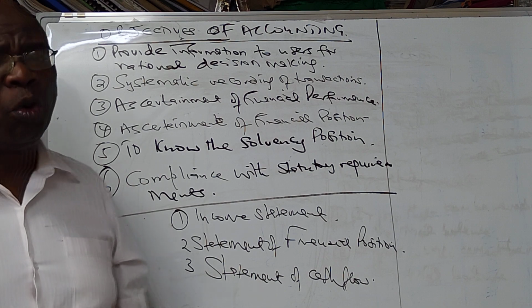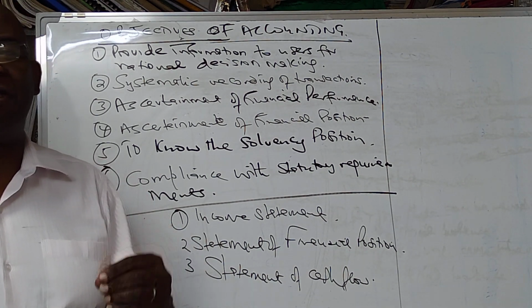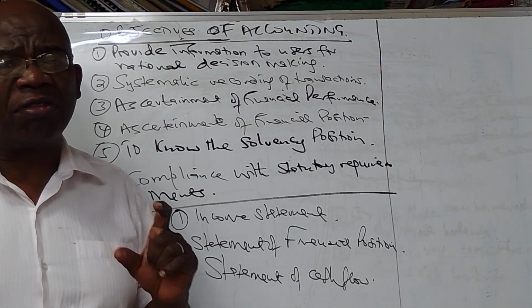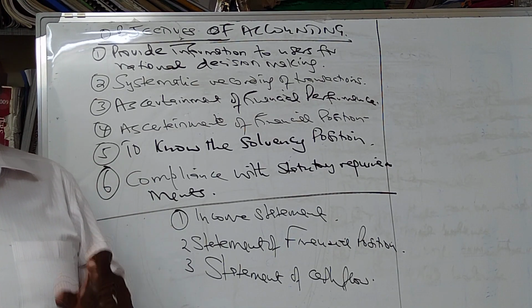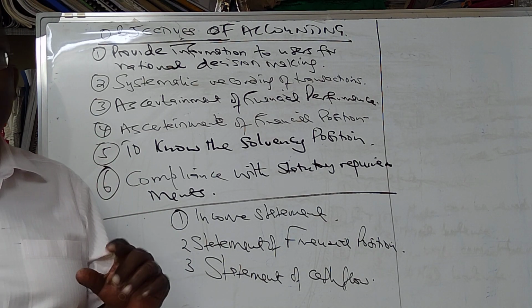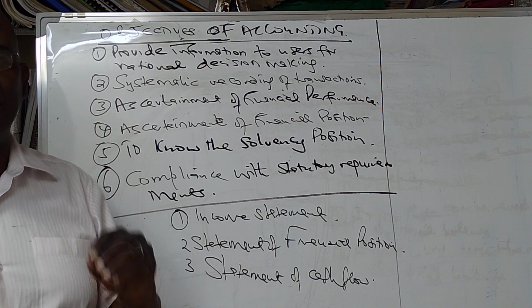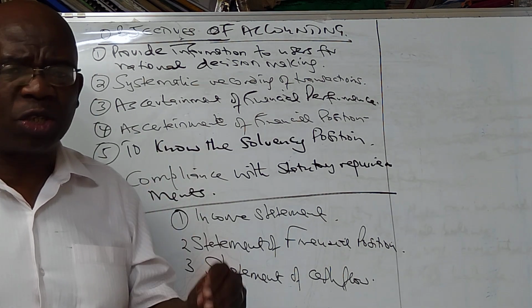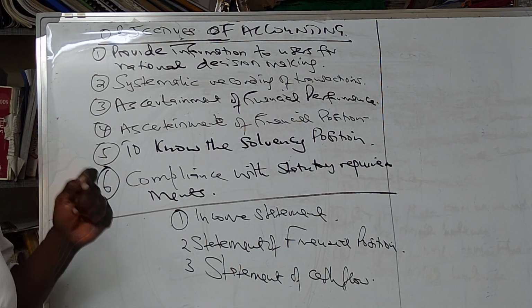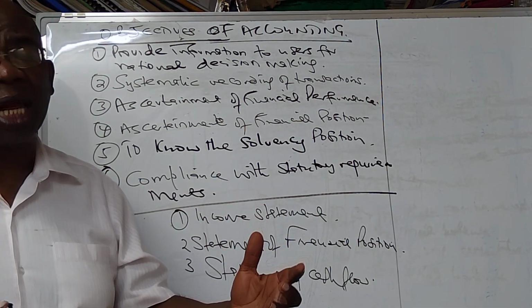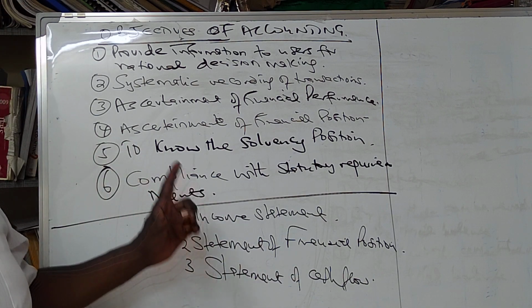Number five, we want to know the extent of the farm's solvency. What is solvency? Solvency is the ability to meet maturing obligations as and when they mature. In other words, are we able to pay all the liabilities, both short-term and long-term, as and when they mature?